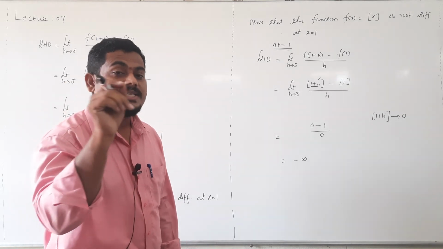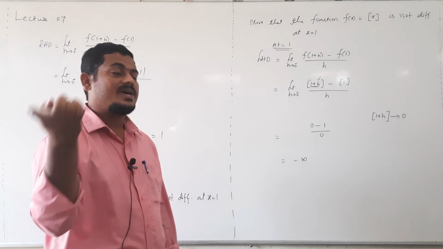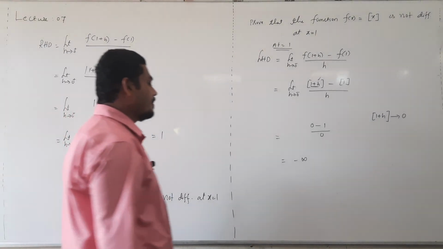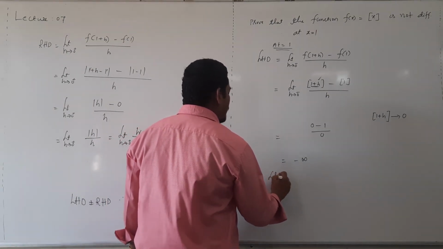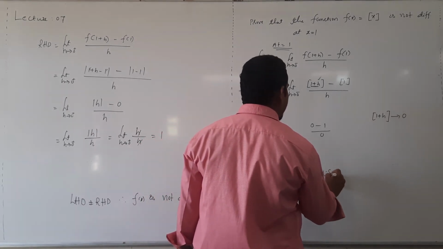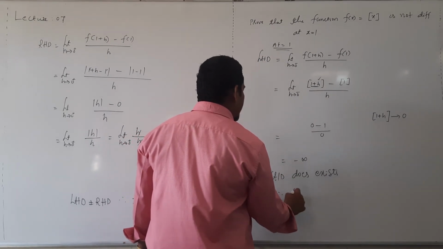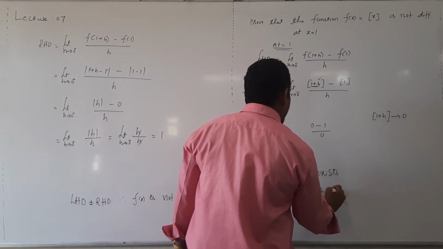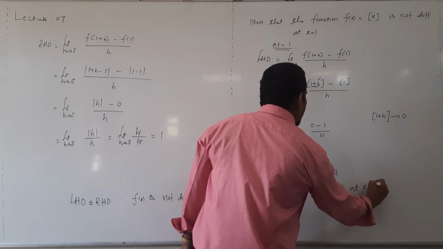If both are exist and equal, then only function is differentiable. If at least one of either left hand derivative or right hand derivative does not exist, then function is not differentiable. Here left hand derivative, no need to evaluate right hand derivative. LHD does not exist. Therefore, f is not differentiable at x equal to 1.